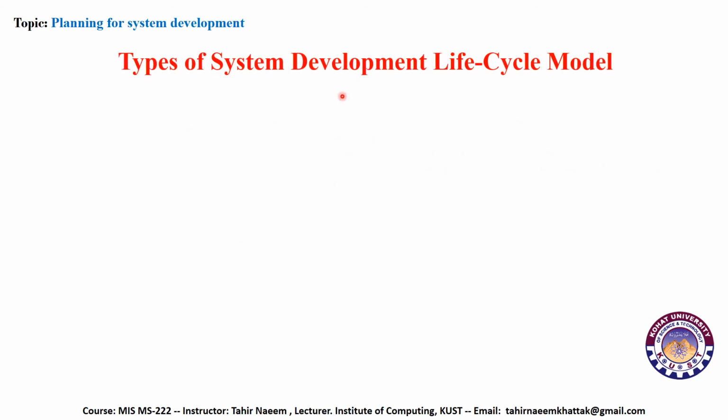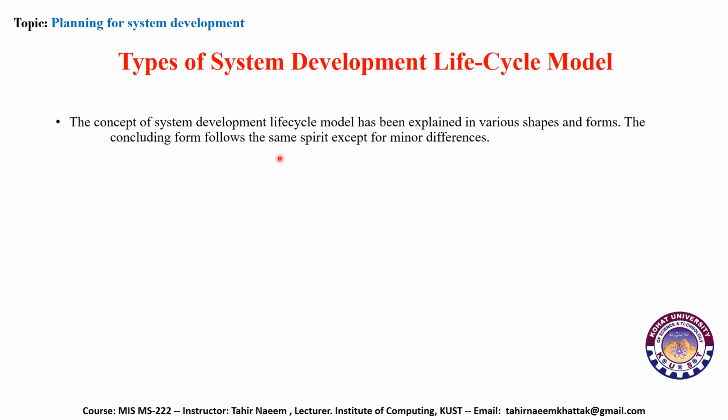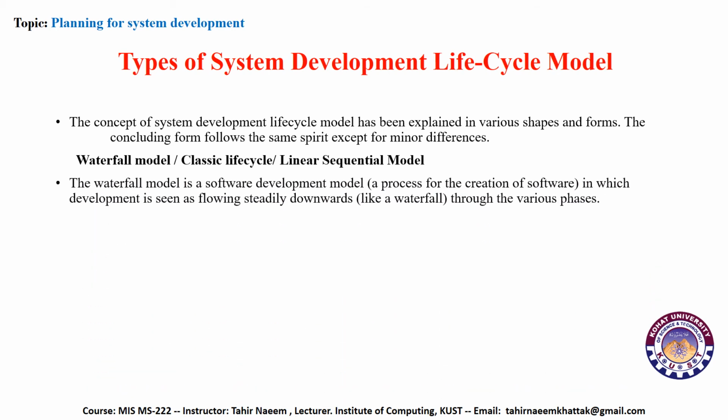Types of system development life cycle model. The concept of the system development life cycle model is explained in various shapes and forms. The concluding form follows the same spirit except for minor differences. Waterfall model, classic model, and linear sequential model are different names for the same model. The waterfall model is a software development model, a process for creation of software in which development is seen flowing steadily downwards like a waterfall through various phases.